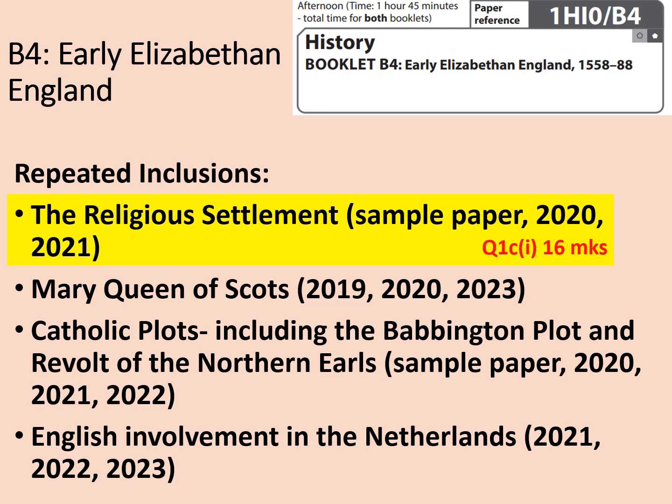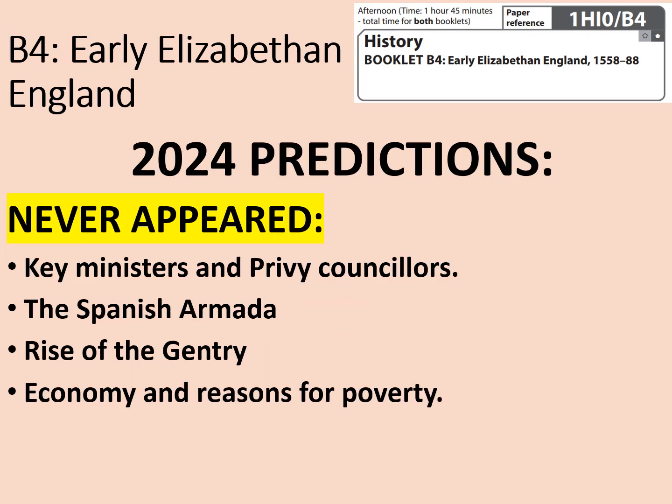Let's consider the things that have never appeared though. Well, not many of these things came up, with one really significant exception. A quick note on the rise of the gentry. Quite a few people asked me about this one. Remember, I've not actually taught this course yet, and so I'm still learning it myself. Maybe I've used the wrong terminology here. What I meant by that was the rise of a class of people who were wealthy and landed, but not nobility, within Elizabethan England. People like the wealthier end of yeoman farmers who owned their own fairly grand house on the edge of the village, and it's nicely related to things like enclosure as they managed to stake their claims on different bits of land.